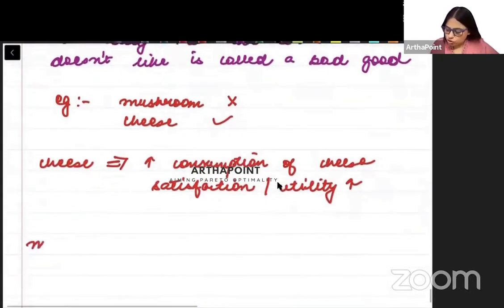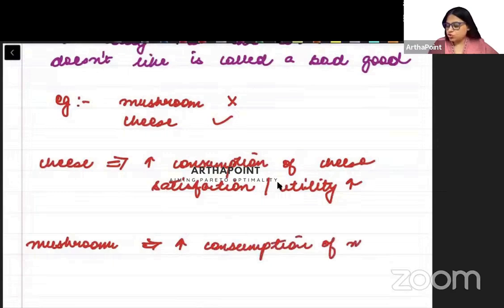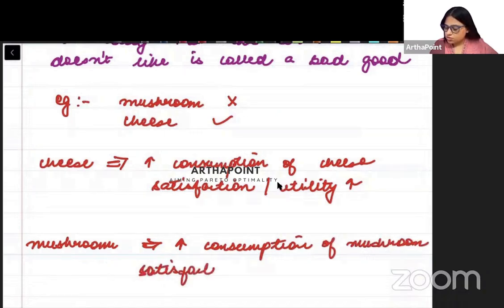But for mushroom, when you increase the consumption of mushroom, my satisfaction or utility decreases.